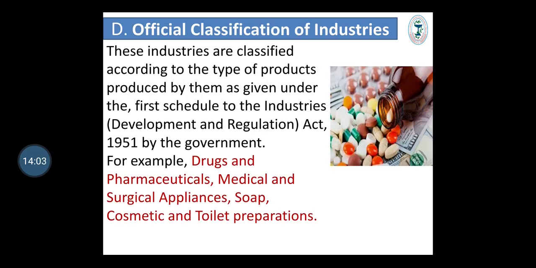Now the fourth and last classification, official classification of industries, which is given by the Industries Act 1951 by the government. In this classification, industries are classified according to types of goods produced like drug and pharmaceuticals, medical and surgical appliances, soap, cosmetic and toilet preparations.